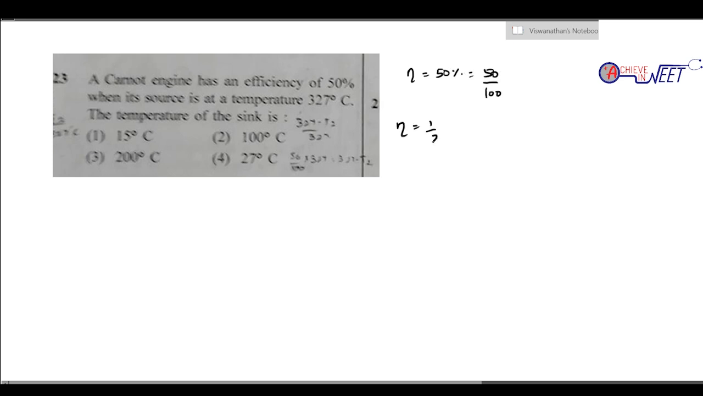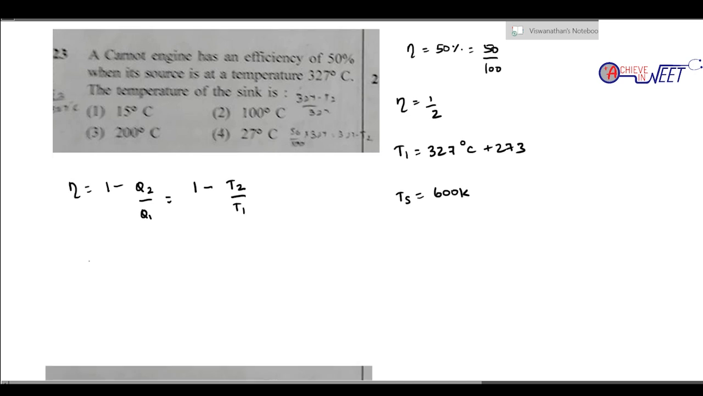Efficiency is given by 1 by 2. The source temperature is 327 degrees Celsius. So adding 273, we get 600 Kelvin. So the temperature of the source is 600 Kelvin. The efficiency of the Carnot engine is given by the formula 1 minus Q2 by Q1. For a Carnot engine we can use 1 minus T2 by T1. So 1 by 2 equals 1 minus T2.